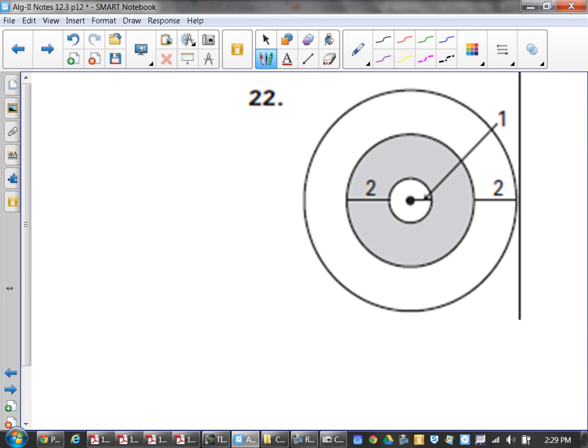Alright, give me the probability of the shaded region again. It's a line. It's a tangent drawn to the circle.